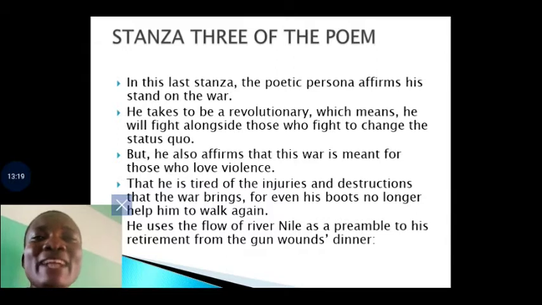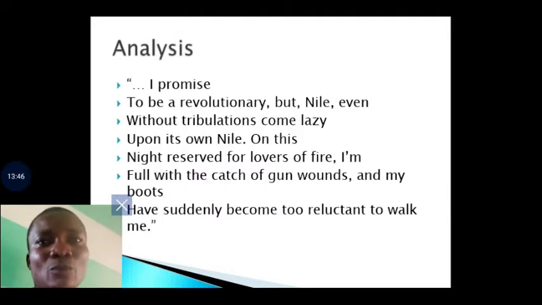So the River Nile that would have become a motivating factor, river is a symbol of love, Nile that would have become a motivating factor for him to fight for justice, Nile has also become what? A negative thing. So instead of drinking from the river of peace, river of love, people are now drinking from the river of what? Bitterness, river of vengeance, river of vendetta, and what have you.